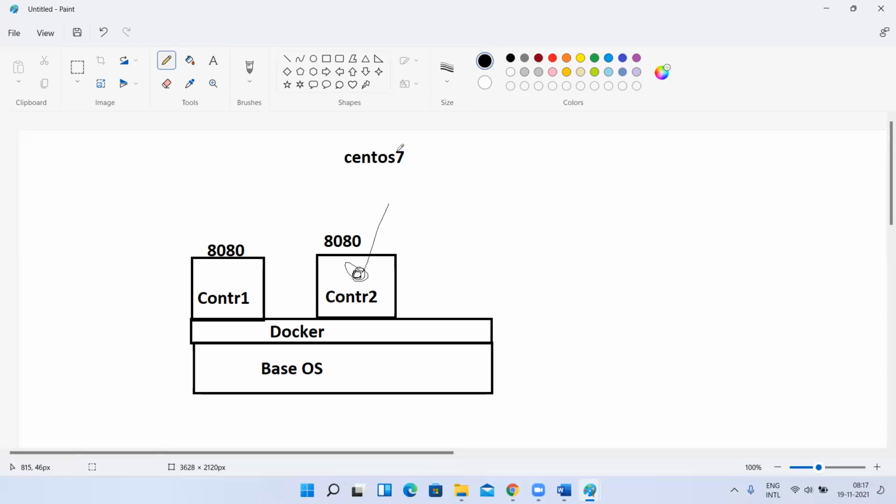Now, I saw that a CentOS 8 image is available. So what I thought is, let me create a container with the latest image. I removed this container. So when I removed this container, is the data lost here? When I remove the container, where are the folders present? Files, whatever you created, are present inside the container, right? Yes. So when I remove the container, am I losing the data?